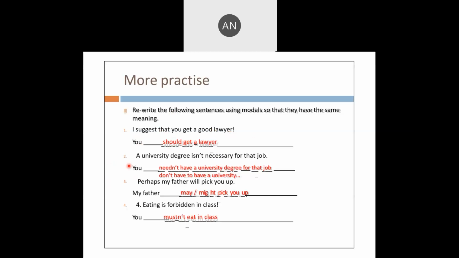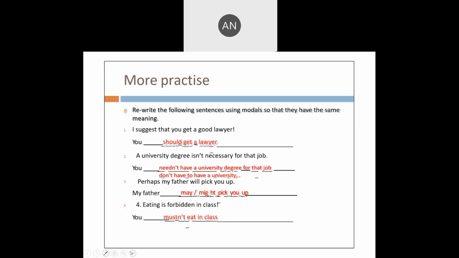A university degree isn't necessary for that job. So it can be done in two ways. You need not have a university degree for that job. You don't have to have a university degree. These are the two ways in which the sentence can be solved with the help of the modal.